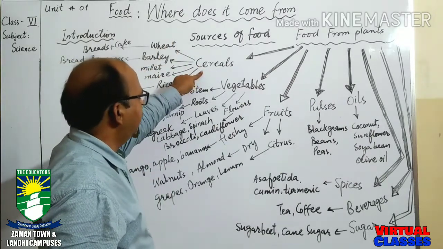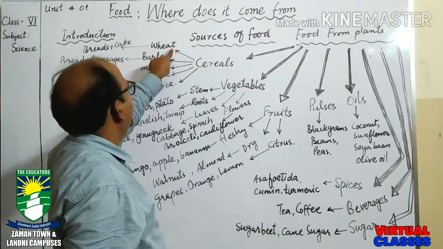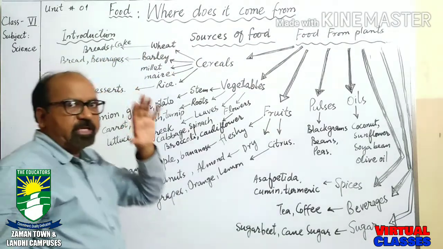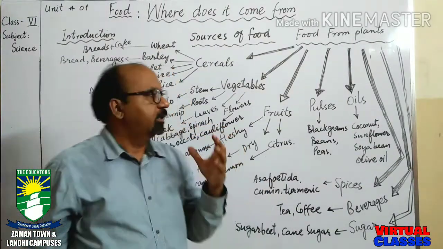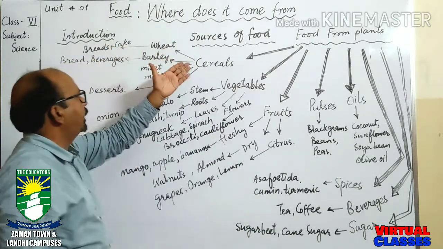Number one is cereals. There are different types of cereals: wheat, barley, millet, maize, rice. I will tell you the meanings of some things in Urdu as well, which you know very well.